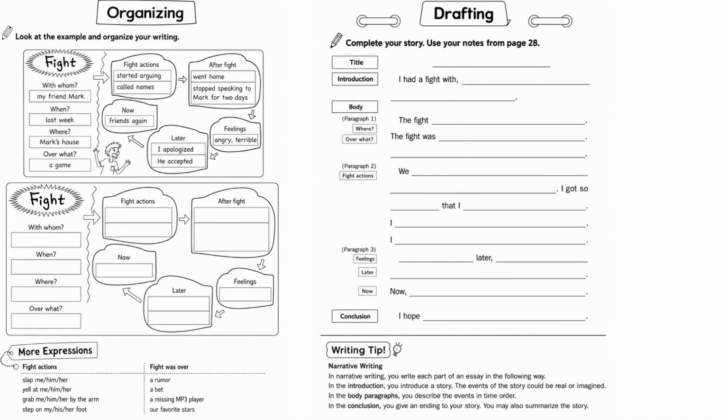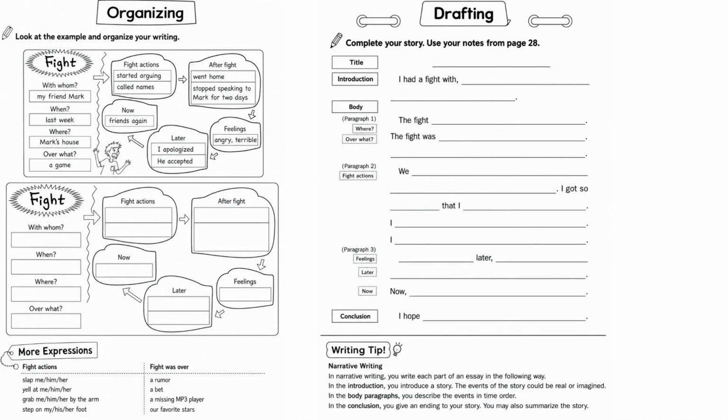Did someone call names? Did someone stop talking? Did someone go home? Next, write about feelings. Were you angry, upset, embarrassed, sad, or sorry? Then explain what happened later. Did someone apologize? Did the other person accept the apology? Are you friends again now?